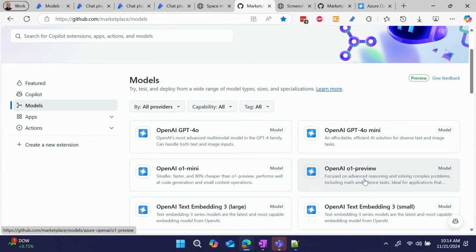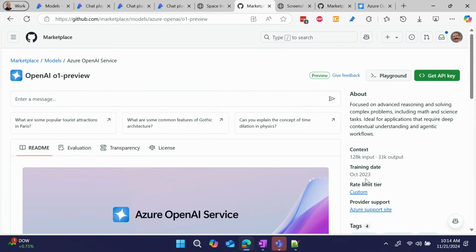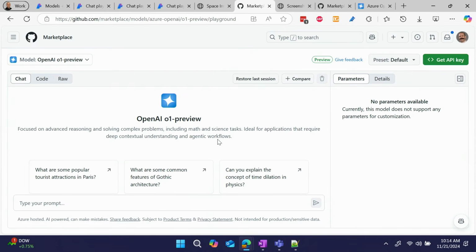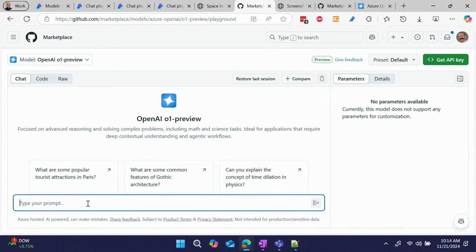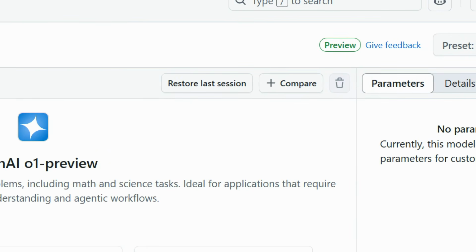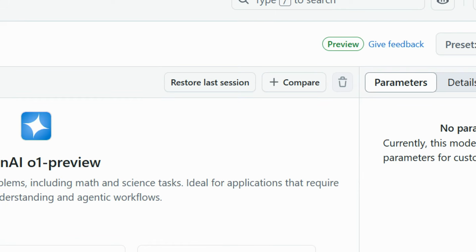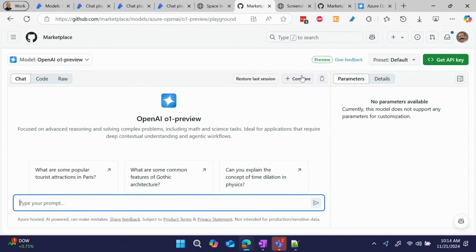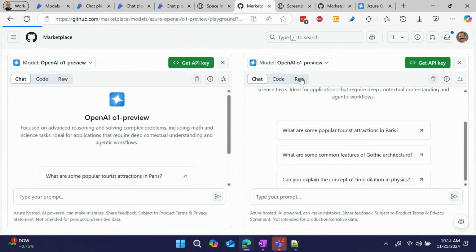Now, when you click into this, here is the trick. You can put a message right there, or you can click into the playground. And when you do, you can put a prompt right in here. But I'm not even going to do that, because a little known fact is that there is also this compare button right here. And as Jennifer was just saying, you should do a comparison to figure out which one is going to be best for you. So let's try this. I'm going to press this button, and that gives me 2 playgrounds.